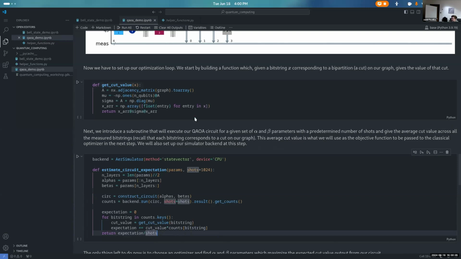So, but that's all this is doing. So let's go ahead and talk about what we do. We also initialize our backend at this step because why not? Same one as we used before, just using our state vector simulator. And then we have this function that is estimate circuit expectation.